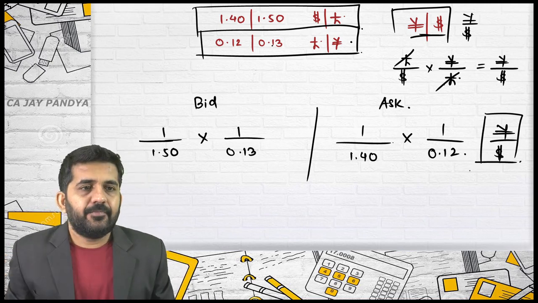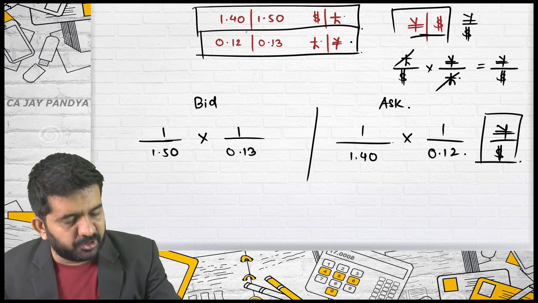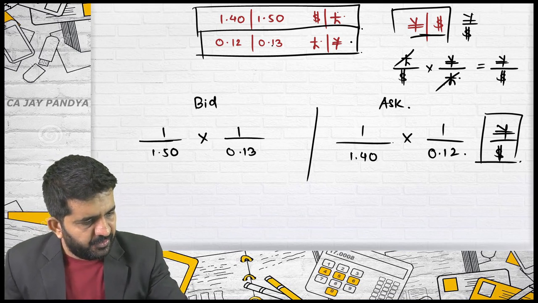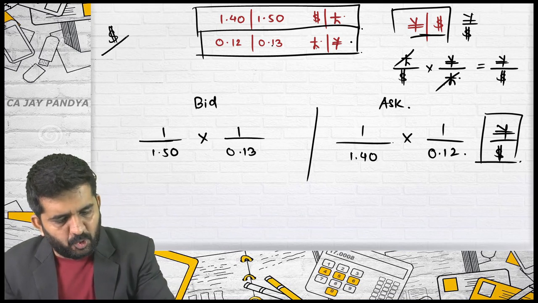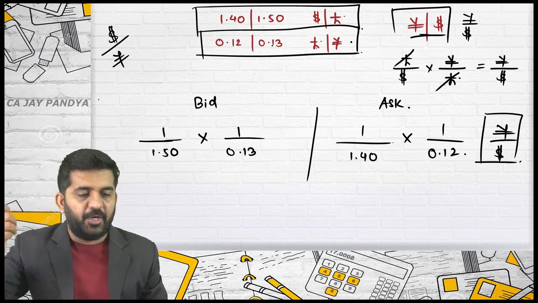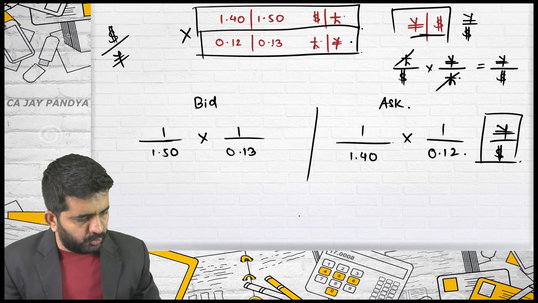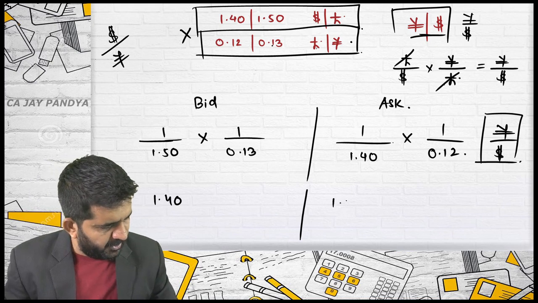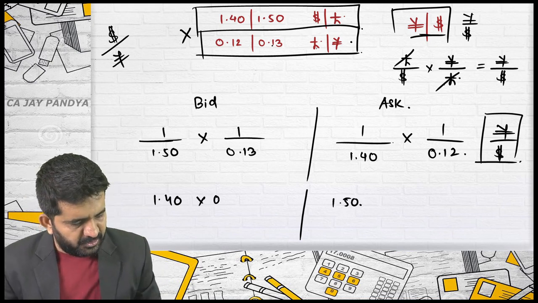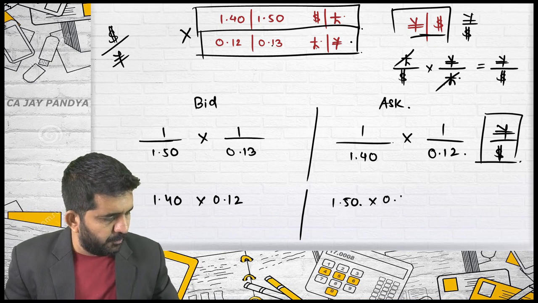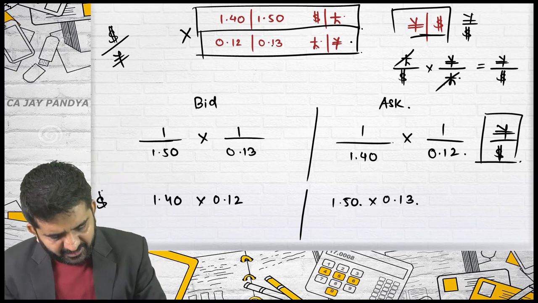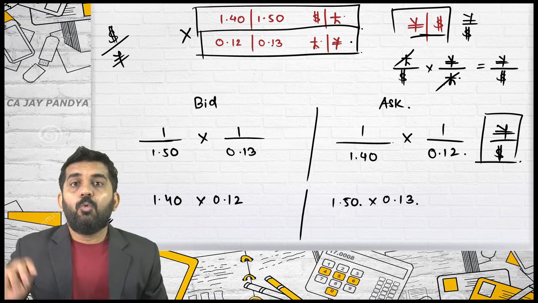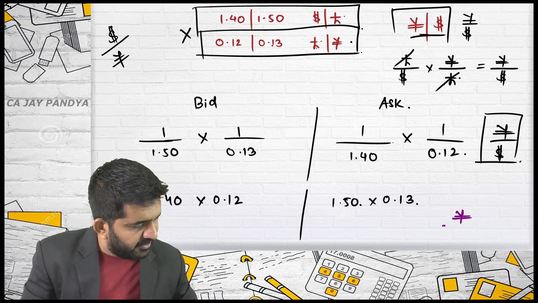Sir, had I multiplied both rates, I would have got pound getting cancelled and the answer of dollar per yen. Let me do it. If I just multiply these two rates, bid and ask, 1.40, 1.50, 0.12, 0.13, this would be the rate of dollar per yen. What was required was yen per dollar.